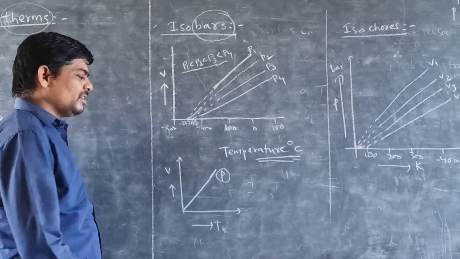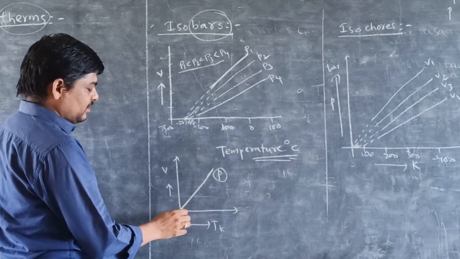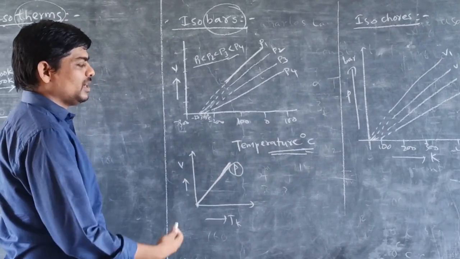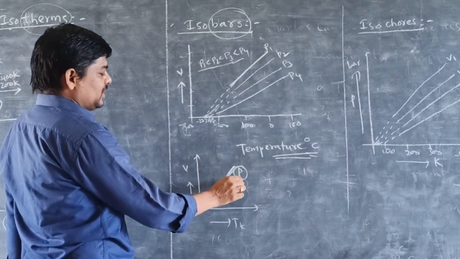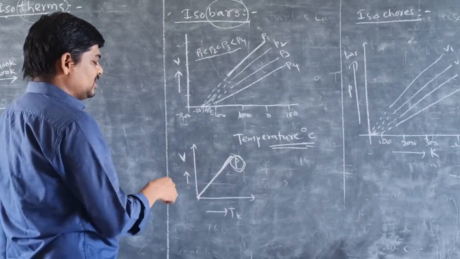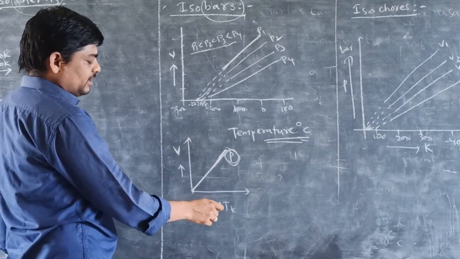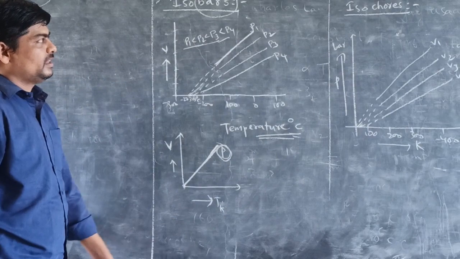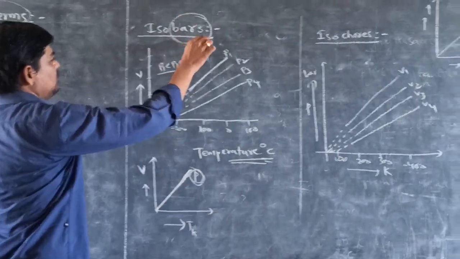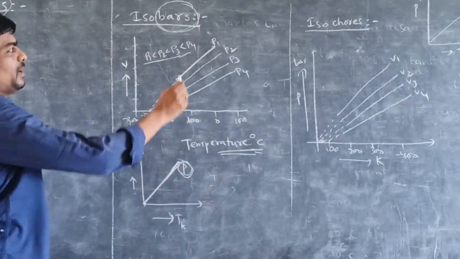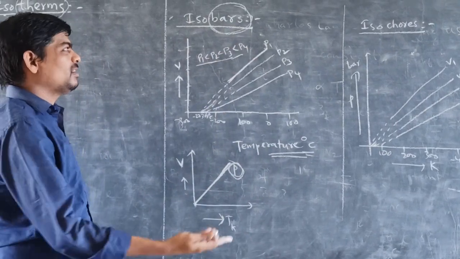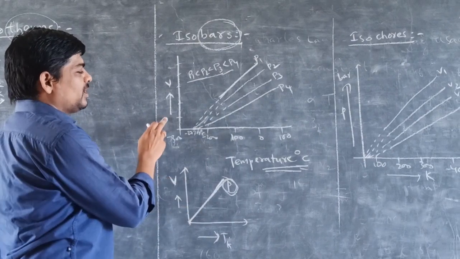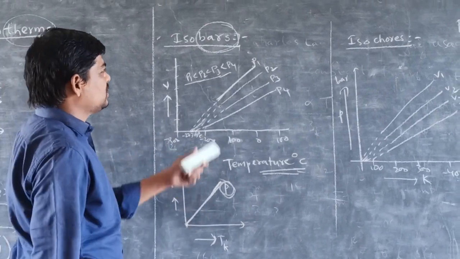If we take the temperature in the Kelvin scale, the graph passes through the origin. Here P is constant, so the volume is taken on the y-axis, and on the x-axis we take absolute temperature, that is, in the Kelvin scale. This is called isobars. Bar means pressure, constant pressure. What are the remaining two? Temperature and volume. The relation between volume and temperature is known as isobars.